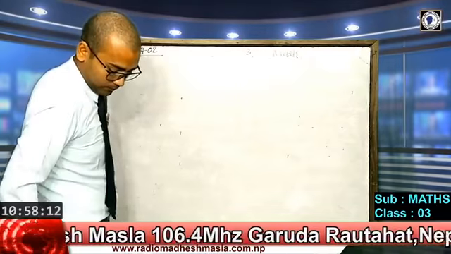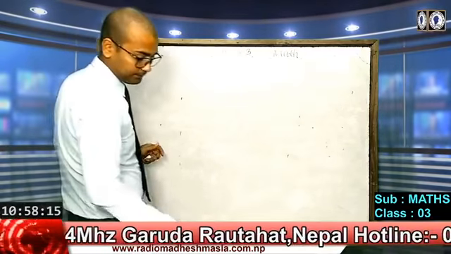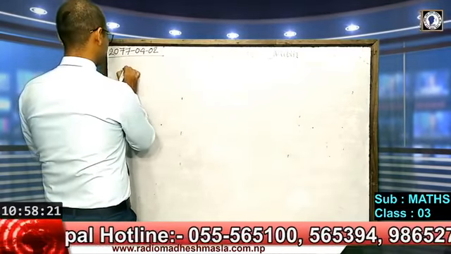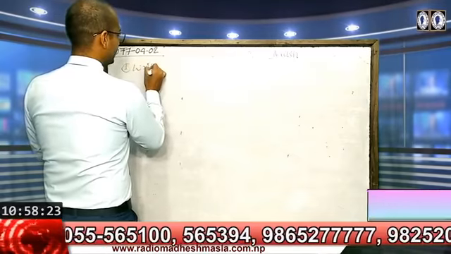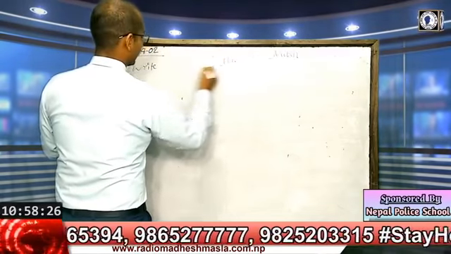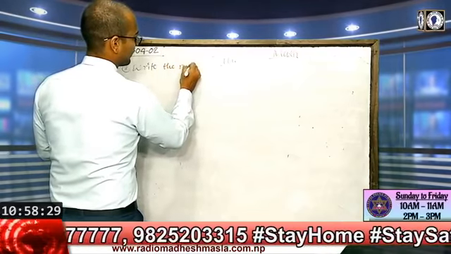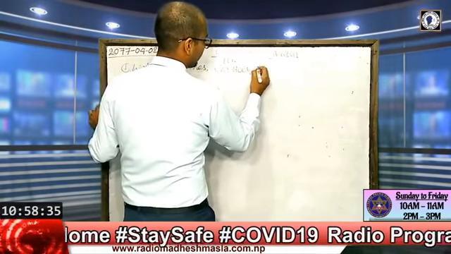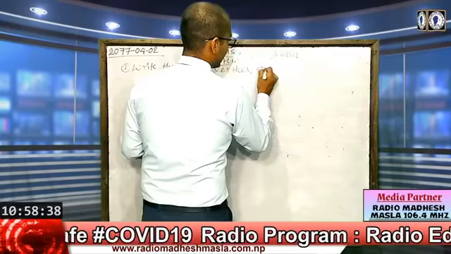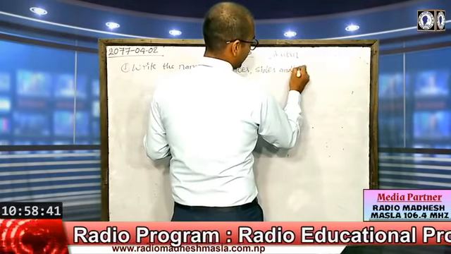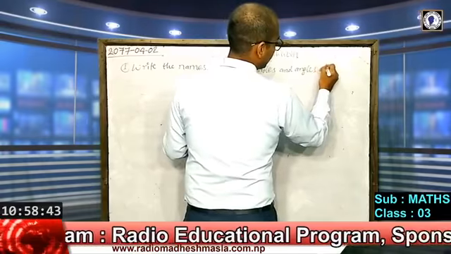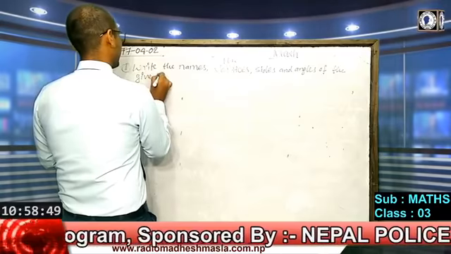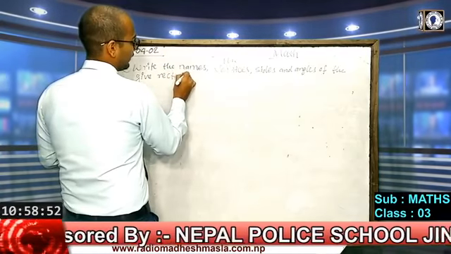Your homework is this: write the names of vertices, sides and angles of the given rectangles.